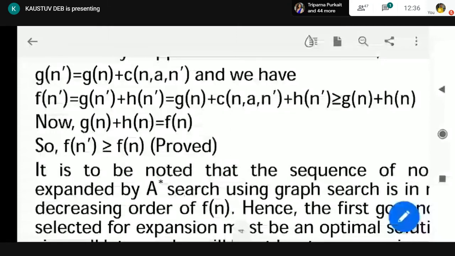That was the proof we are looking for, that if you are moving downwards towards the goal node, Fn is non-decreasing. So here we have proved that Fn dash is greater than or equal to Fn. So it is non-decreasing compared to Fn. Either it is greater or equal. As we are moving, the Fn dash value is greater than or equal to Fn, that is, it is increasing. So that is the concept.